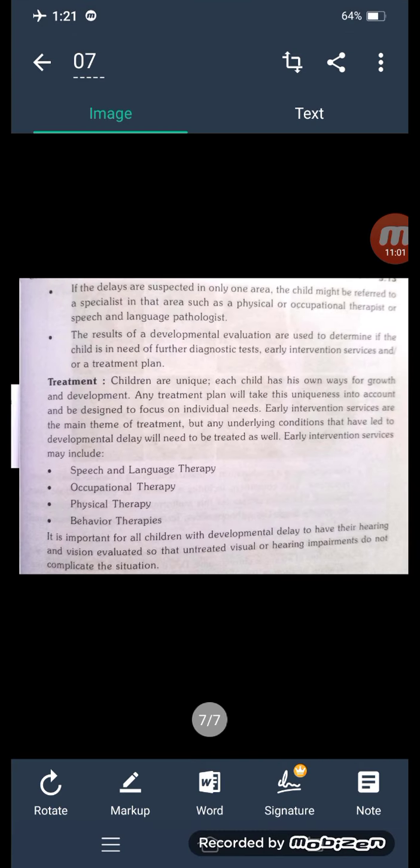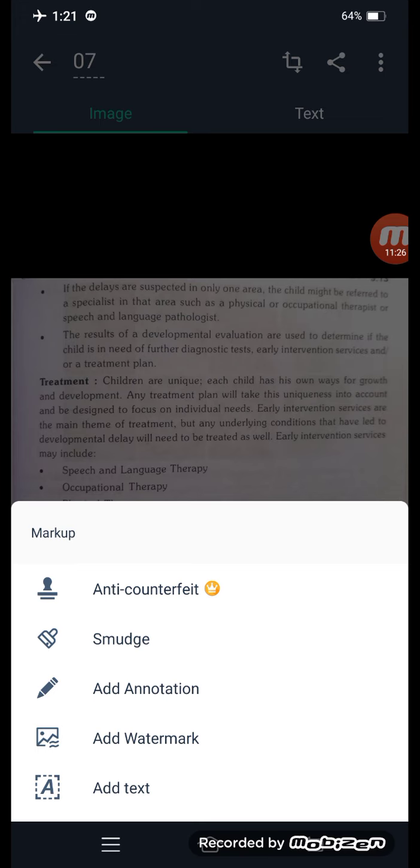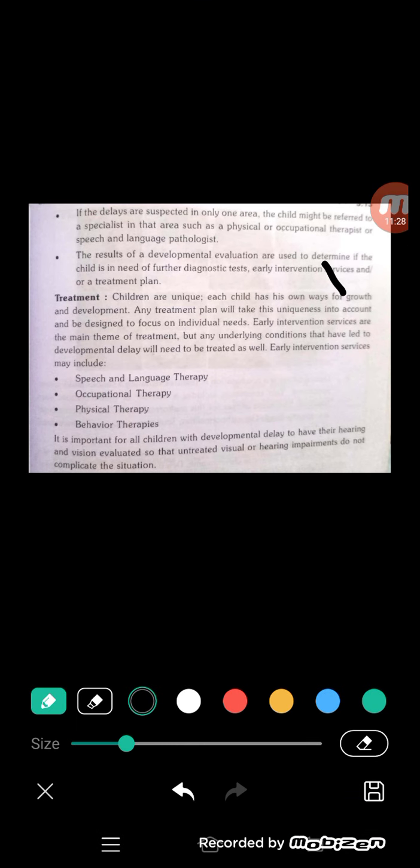If delays are suspected in only one area, the child may be referred to a specialist in that area, such as a physical or occupational therapist or a speech-language pathologist. So different kinds of people treat this baby. The results of the developmental evaluation are used to determine whether the child needs further diagnostic tests and intervention services. These diagnostic tests, intervention services, and treatment plan are all evaluated under evaluation.